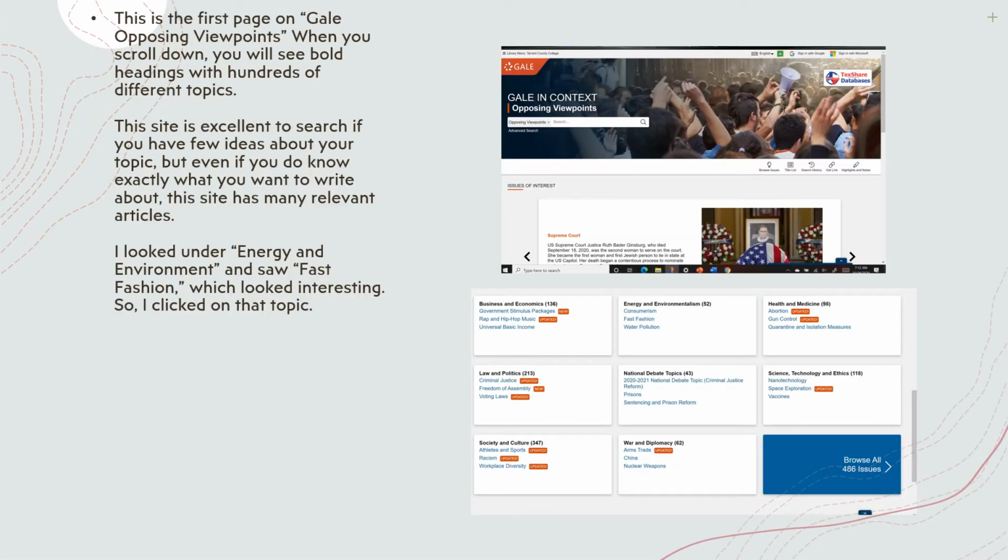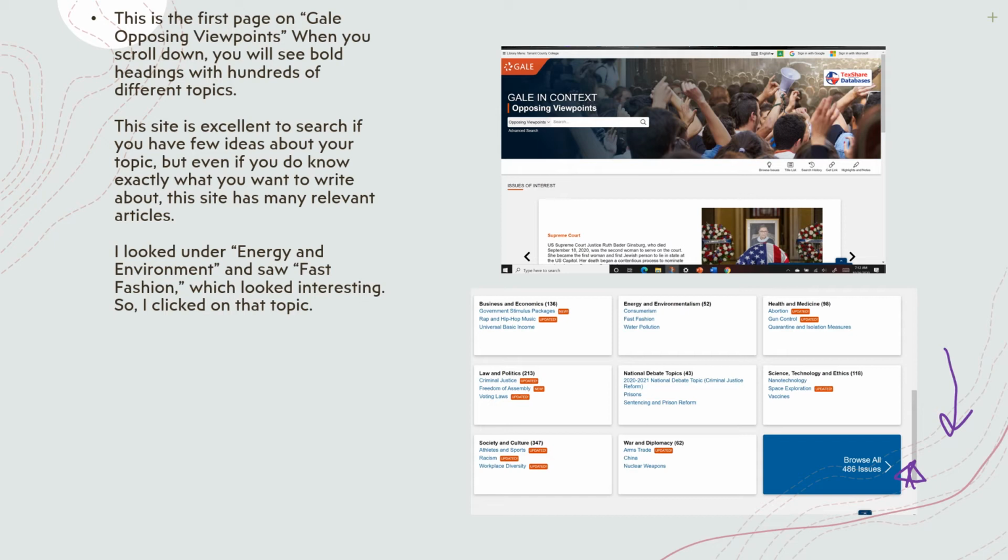So when I click Gale in Context, Opposing Viewpoints, this is the first page. This is what you'll see. When you scroll down, so this is the bottom of the page, obviously. This is the very top, and then I took a picture of the bottom of the page. You'll see these bold headings here with hundreds of different topics. Notice this box right here, browse all 486 issues. So if you're struggling to come up with a topic, here you go. You have many issues that you can choose from.